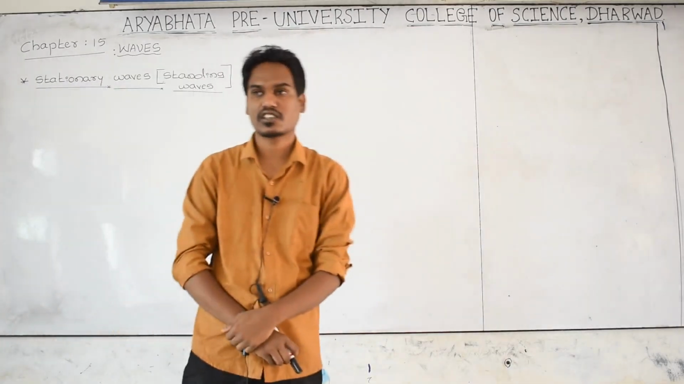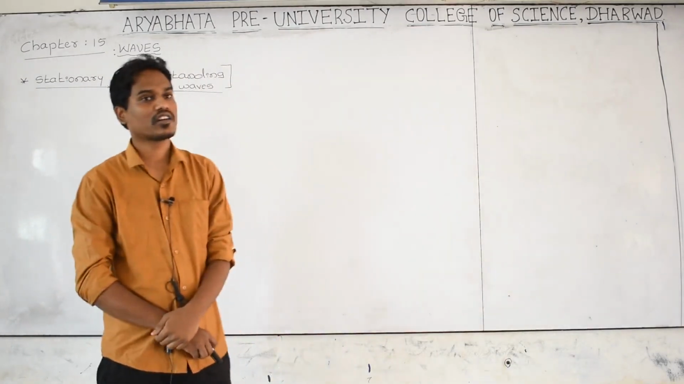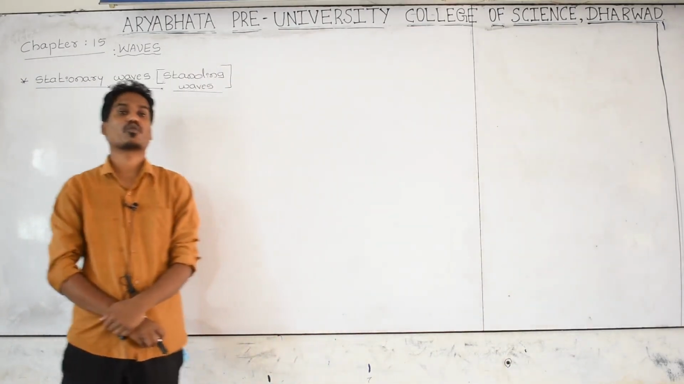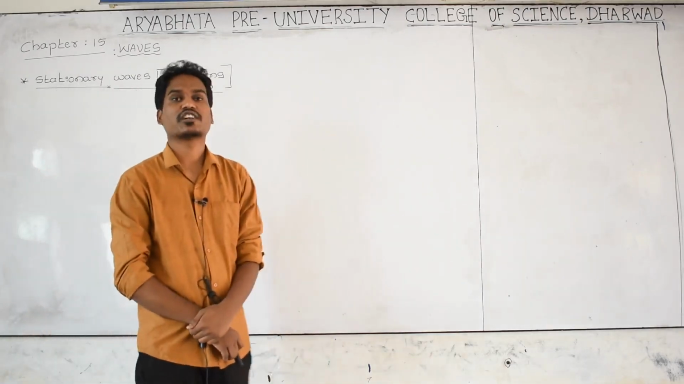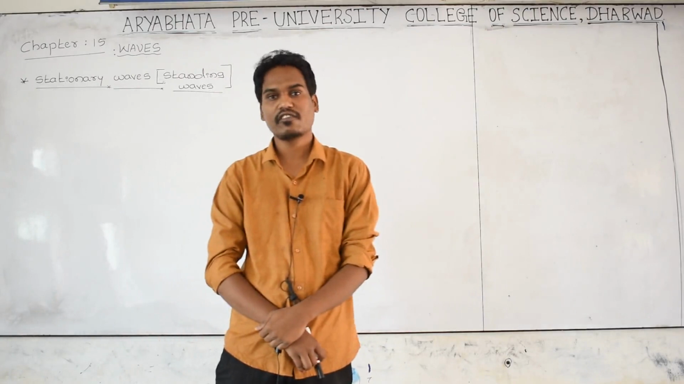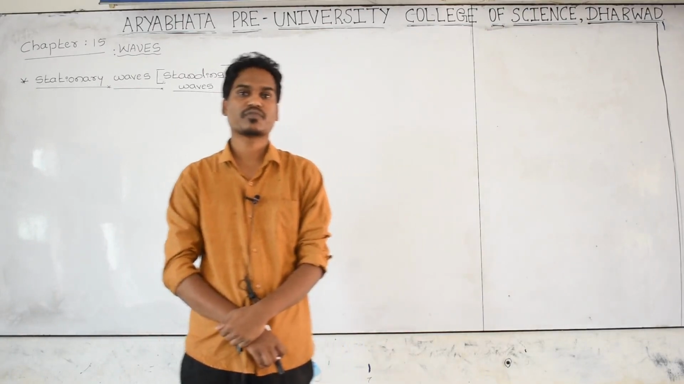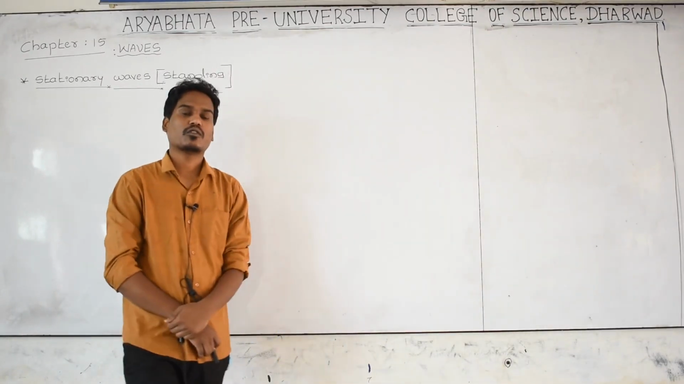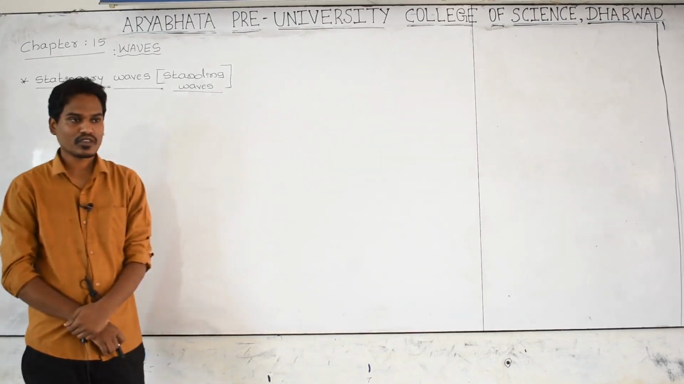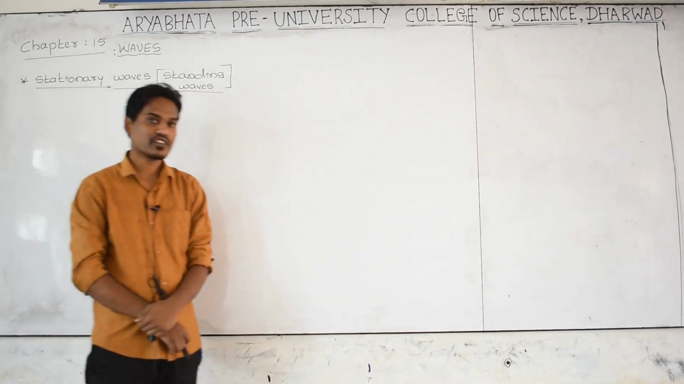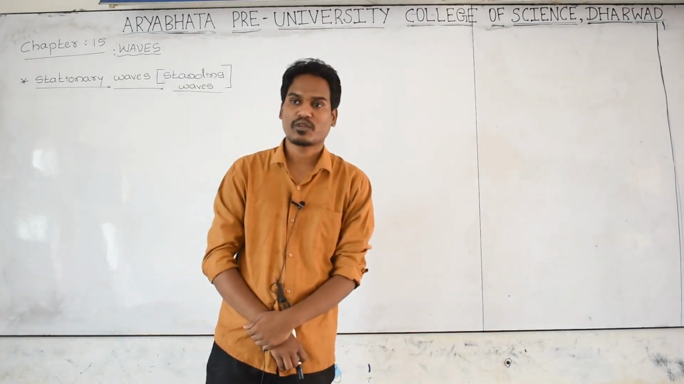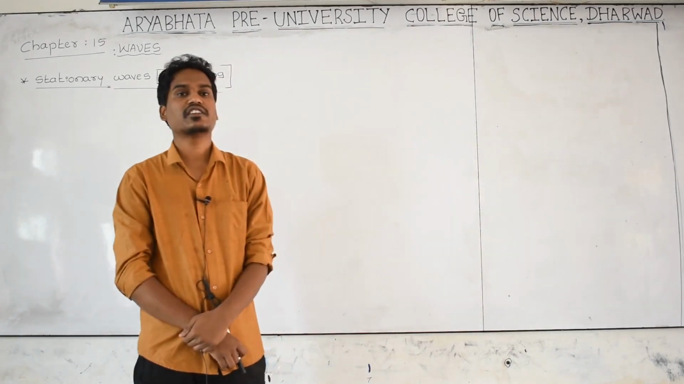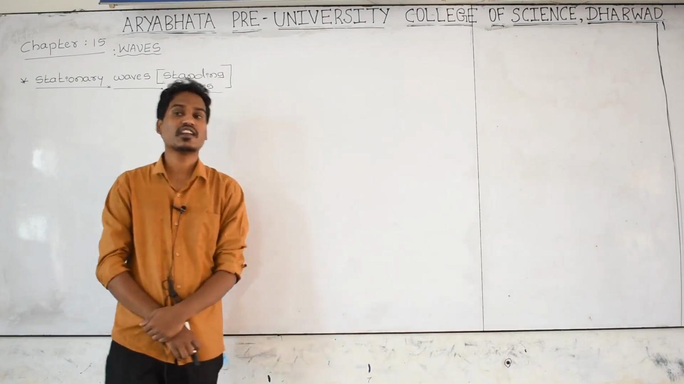another type of wave, that is called a progressive wave or a travelling wave. Progressive wave and travelling wave are both the same. We have studied what a progressive wave is, what the wave equation for a progressive wave is, and how to find the speed of the progressive wave, each and everything till yesterday.